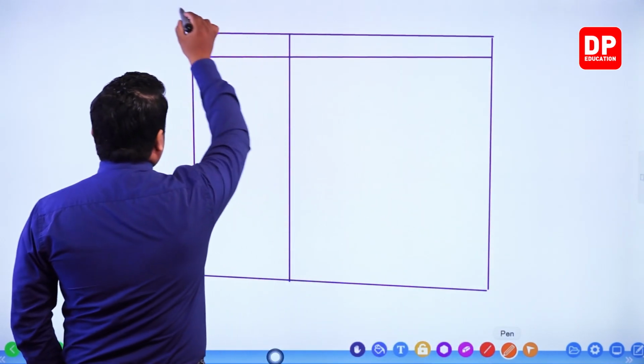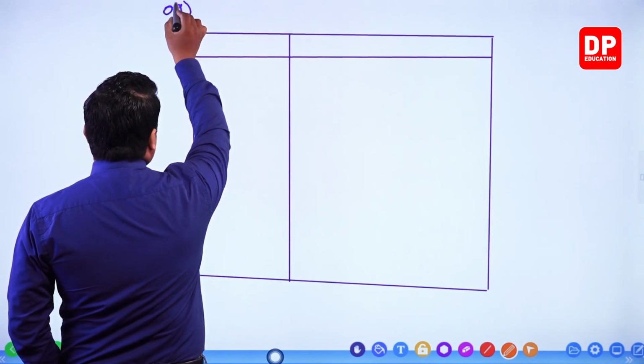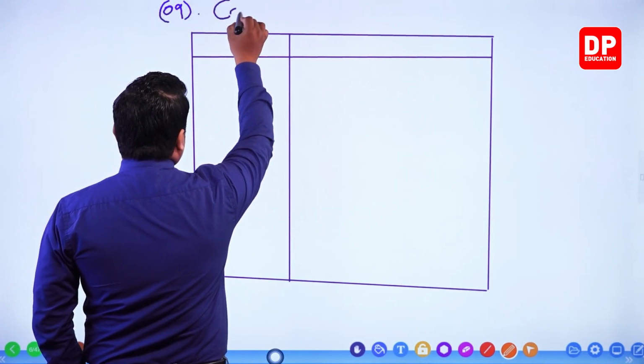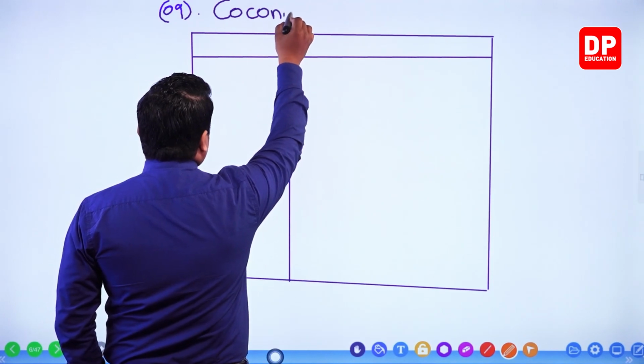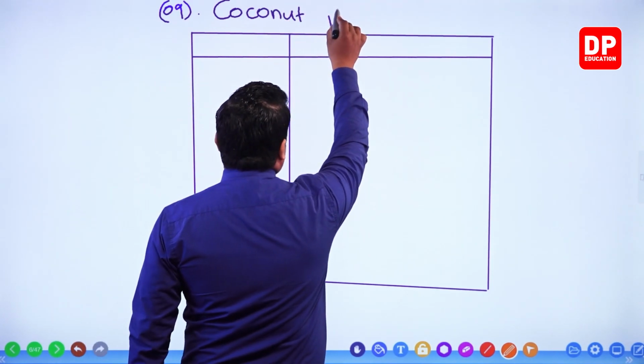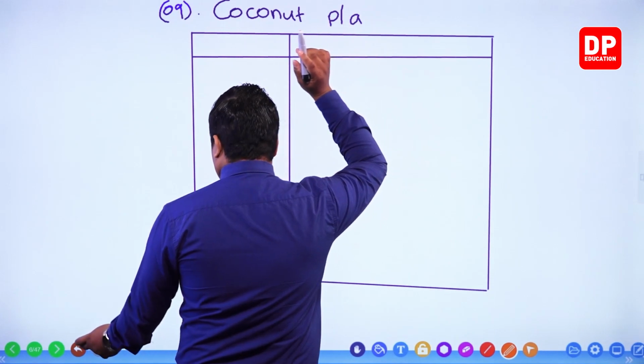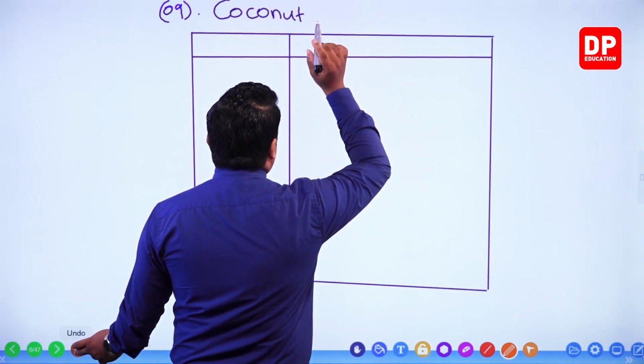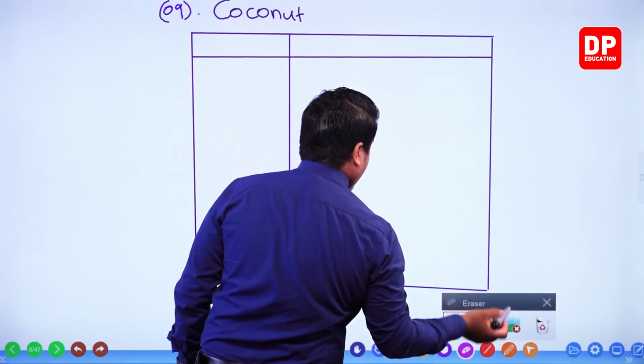So my dear children, this is question number 9. Our answer should be coconut plant or else coconut tree. We'll mention it as coconut tree.